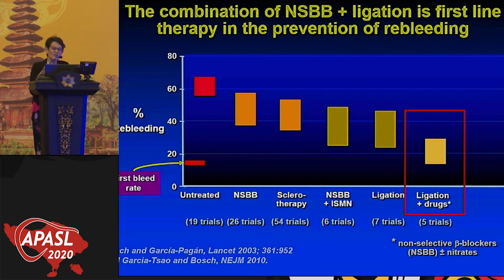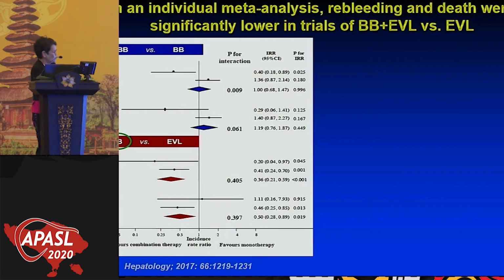But knowing what we know now, what we decided to do is look at all these trials of ligation and drugs and stratify them on whether they were Child A, which are compensated patients, they had no ascites, and Child B and C. So in the blue panels, I'm showing you, we asked the authors for their individual data of all these trials. And you can see here that the blue panels are beta blocker alone versus combination therapy, ligation and beta blockers. What we're examining here is the advantage of adding ligation to the beta blockers.